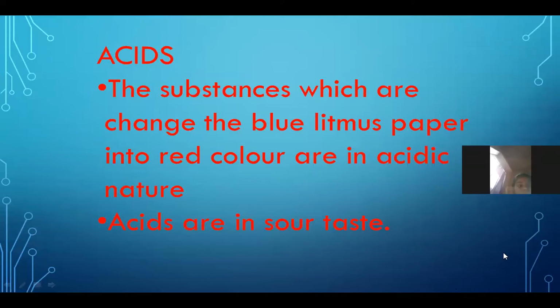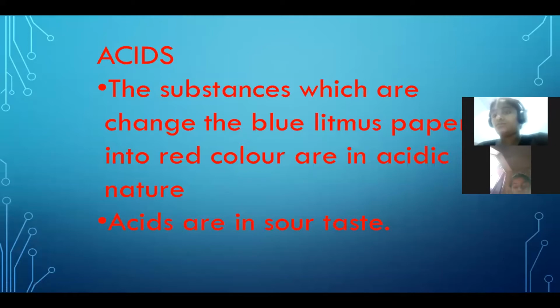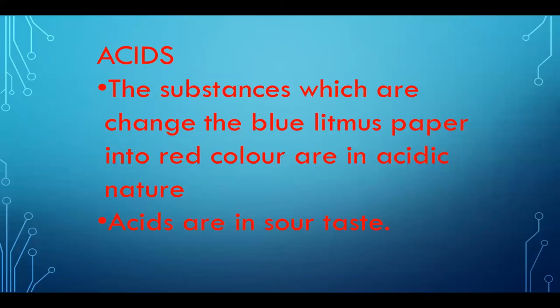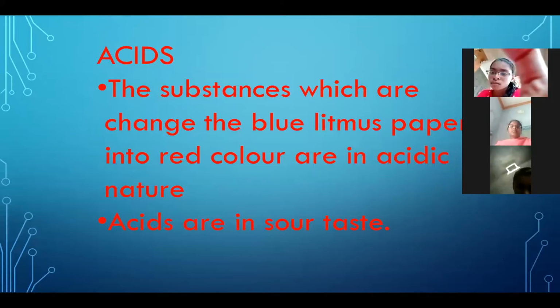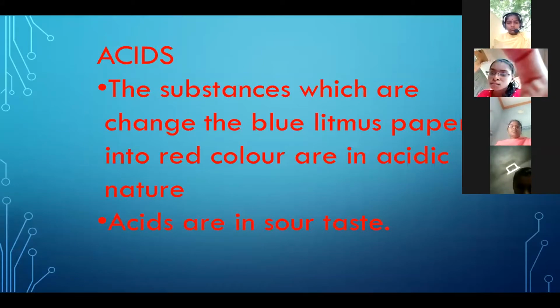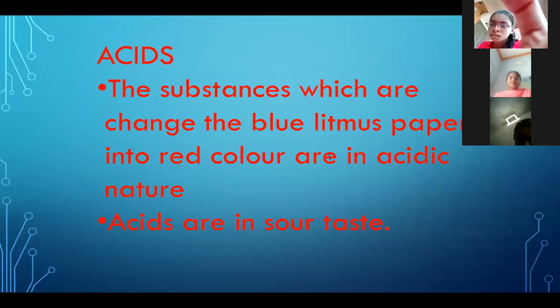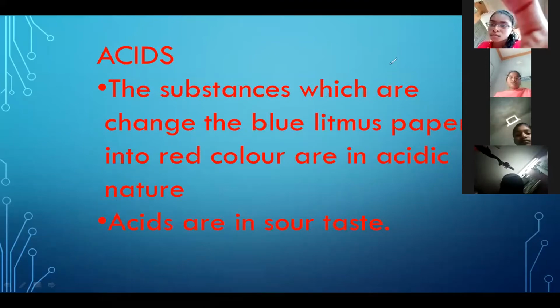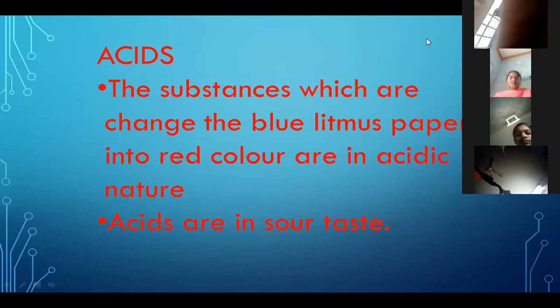First of all, what are acids? In 7th class, you have learned the substances which change the blue litmus paper into red. They are acidic in nature.